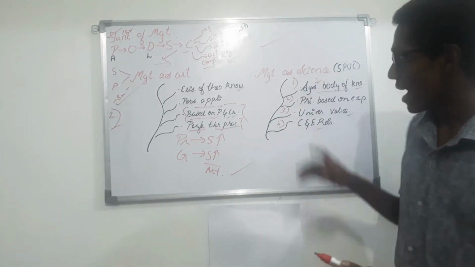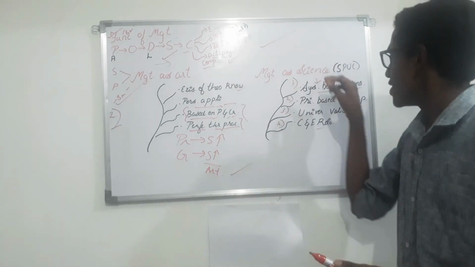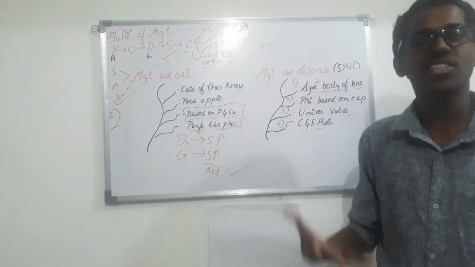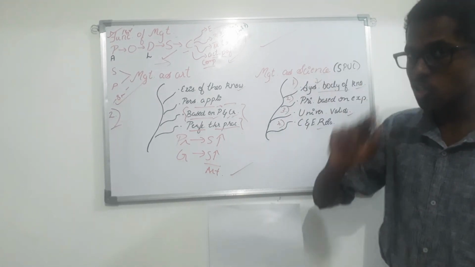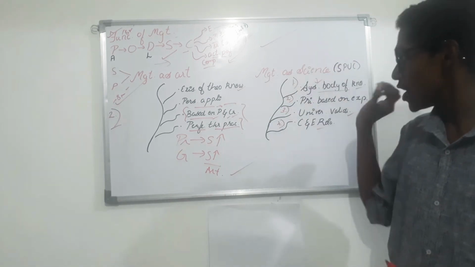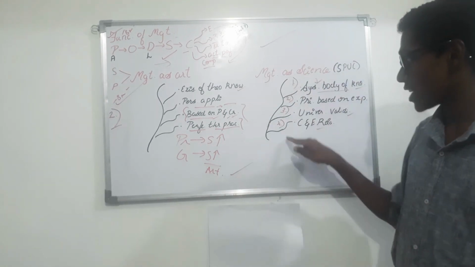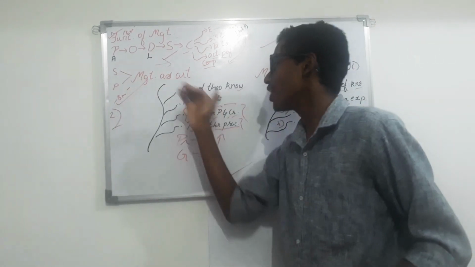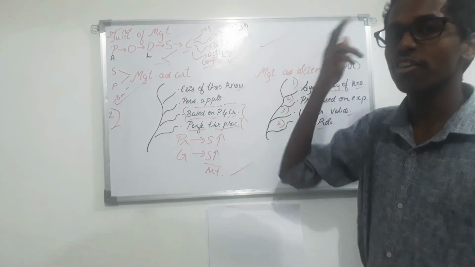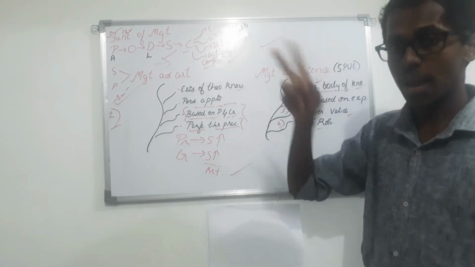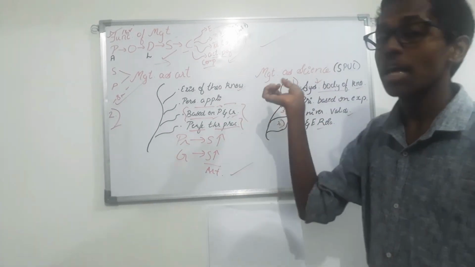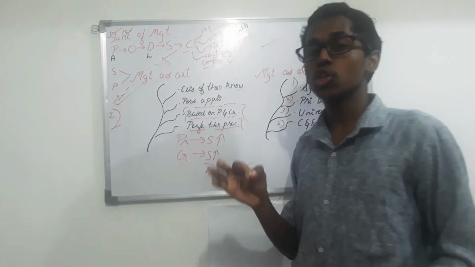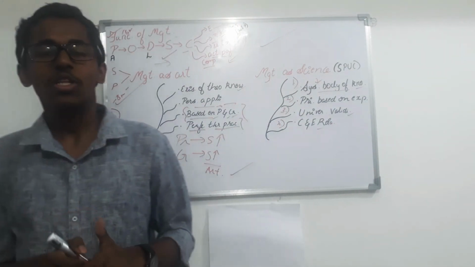So in management as a science, the first point is a systematized body of knowledge. Then principles based on experimentation. Then universal validity. The last point is cause and effect relationship. And then in management as an art, we have the next 4 points. It is the existence of theoretical knowledge. Personalized application is the second point. And the third one is based on practice and creativity. And the last point is perfection through practice. You achieve perfection through practice.